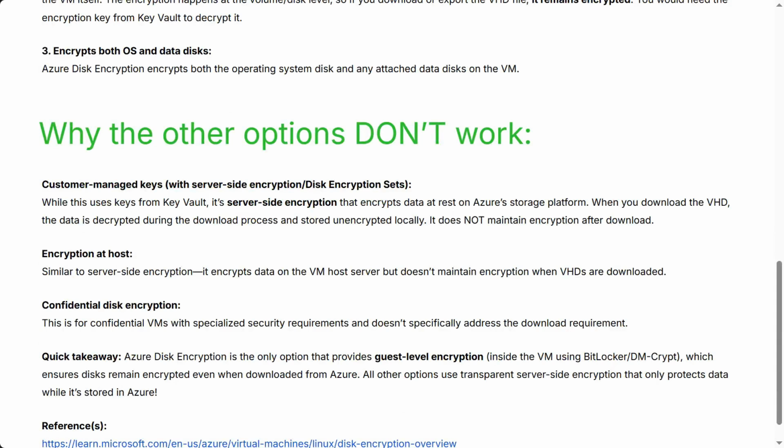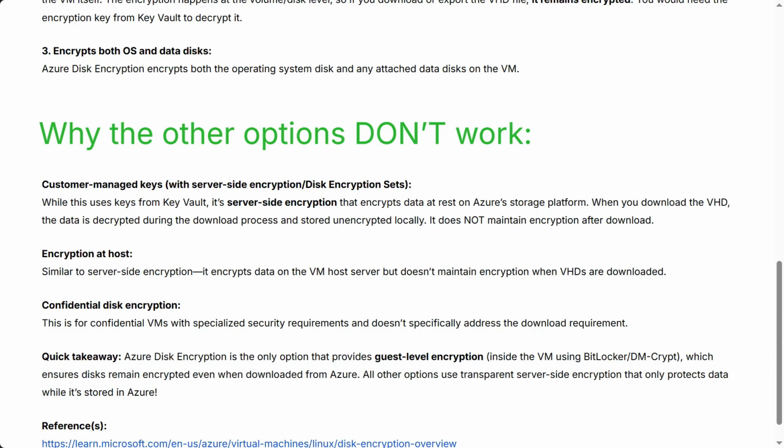Why the other options don't work? Customer-managed keys with server-side encryption disk encryption sets: while this uses keys from Key Vault, it's server-side encryption that encrypts data at rest on Azure's storage platform. When you download the VHD, the data is decrypted during the download process and stored unencrypted locally. It does not maintain encryption after download. Encryption at host, similar to server-side encryption, encrypts data on the VM host server but doesn't maintain encryption when VHDs are downloaded. Confidential disk encryption is for confidential VMs with specialized security requirements and doesn't specifically address the download requirement.